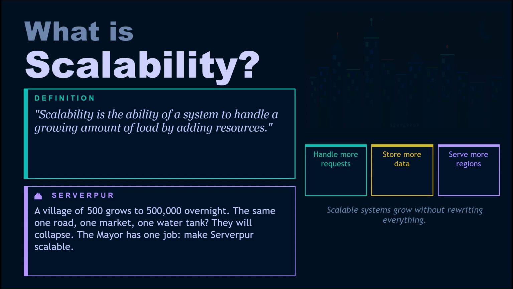Can your system handle 10 users? Yes. Can it handle 10 million? That depends entirely on the decisions you make today. A scalable system does 3 things. It handles more requests as users grow. It stores more data as content grows. And it serves users in more regions as the product expands.